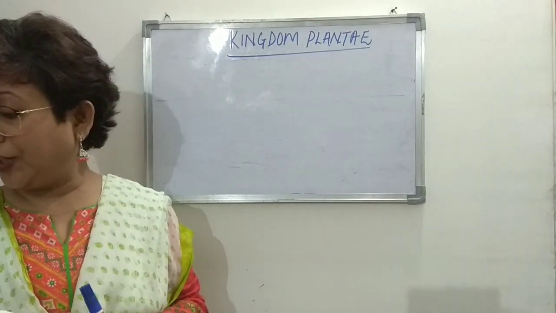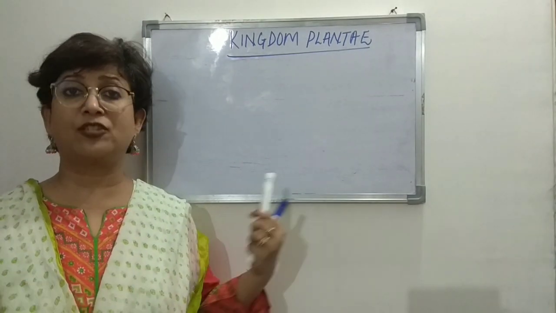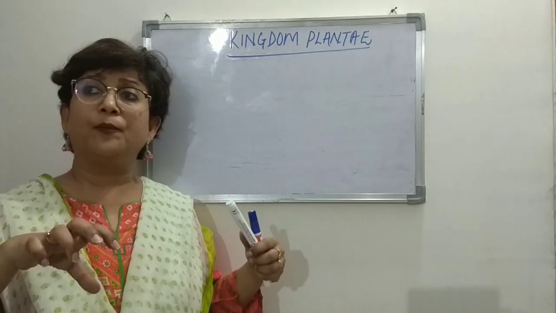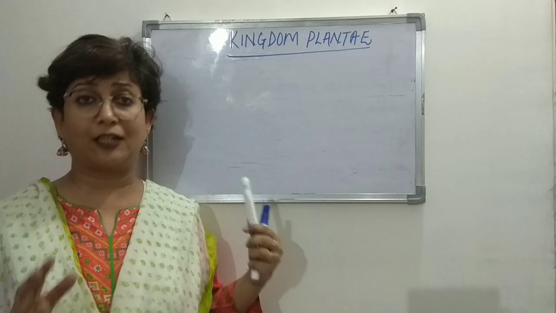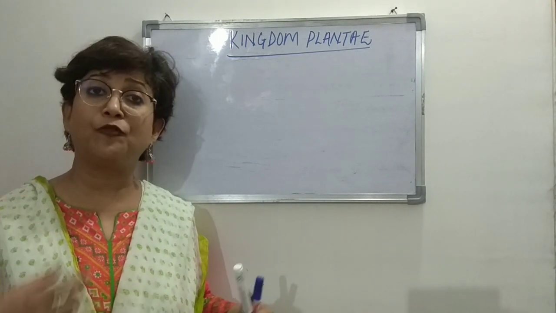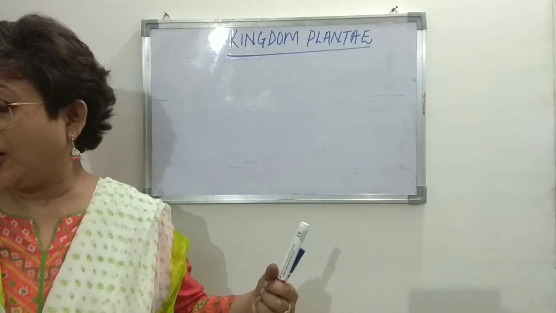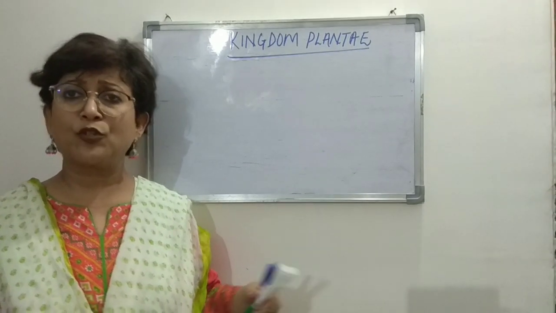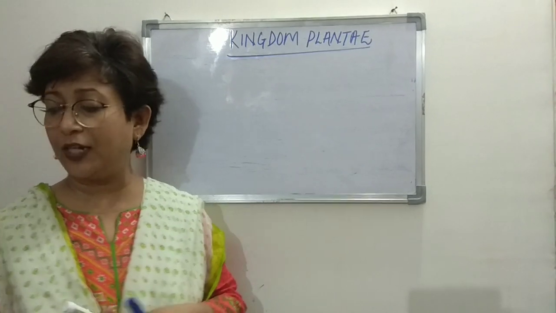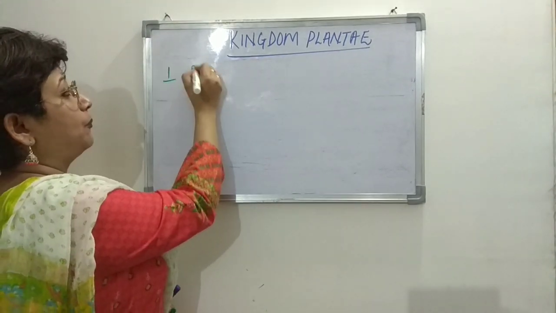The plant kingdom is a vast kingdom, because we find different varieties of plants. Some plants are flowering plants which bear flowers, and there are some plants which do not bear flowers. So based on certain characteristics, they are divided into various groups. The first characteristic that is taken is the plant body.